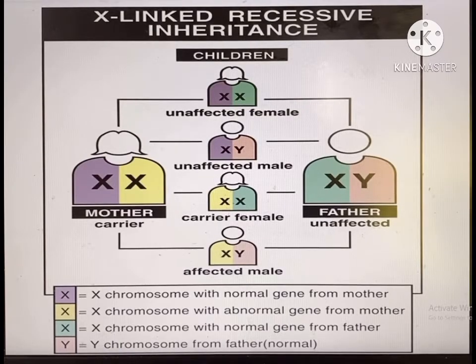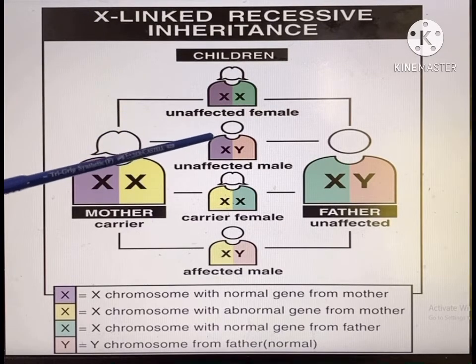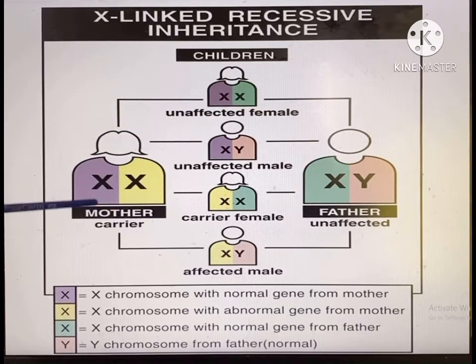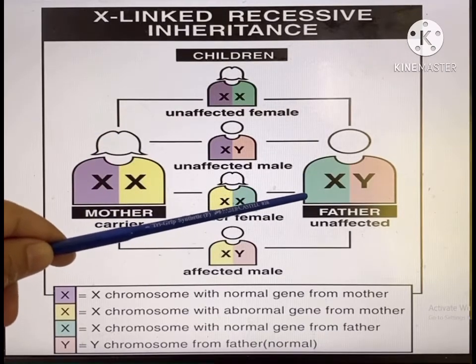Well, here is the sex-linked recessive inheritance, or X-linked recessive inheritance. In children, you can see the unaffected female, the carrier mother, and the unaffected father.